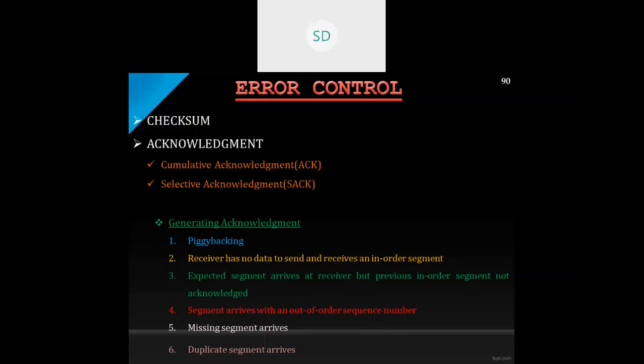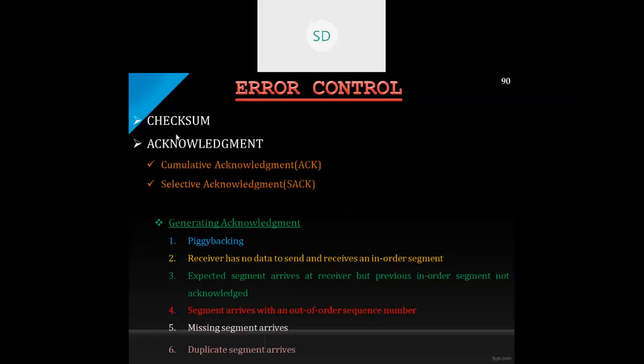Basically, one technique is known as checksum. Checksum is nothing but this: whichever segments you transfer from the client to the server, or the other way also, in each segment there will be a field known as the checksum field. You may have seen the TCP header format.